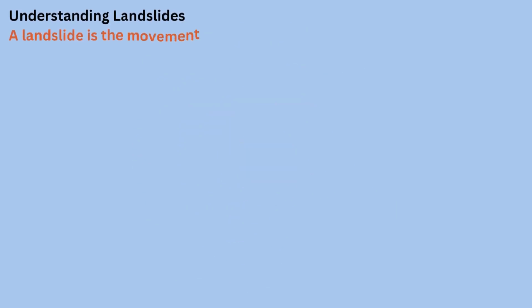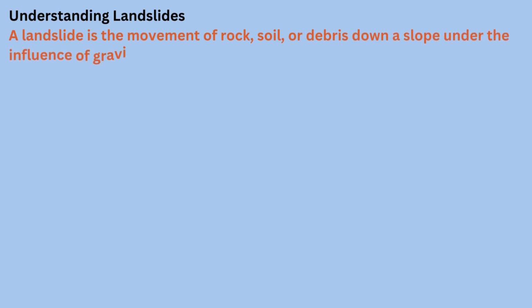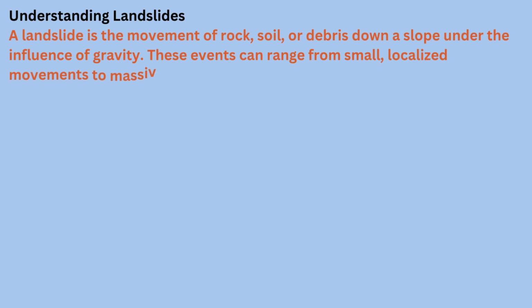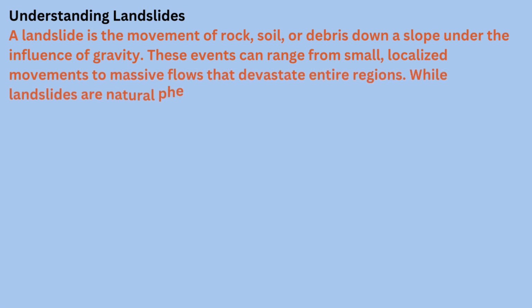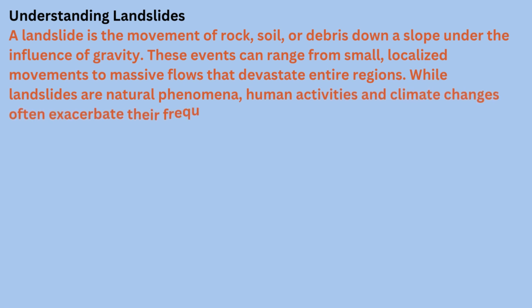A landslide is the movement of rock, soil, or debris down a slope under the influence of gravity. These events can range from small, localized movements to massive flows that devastate entire regions. While landslides are natural phenomena, human activities and climate changes often exacerbate their frequency and severity.